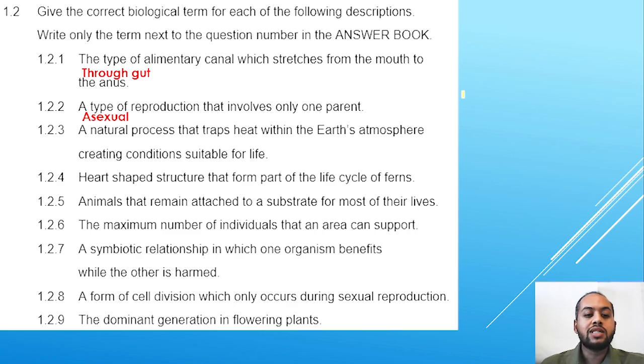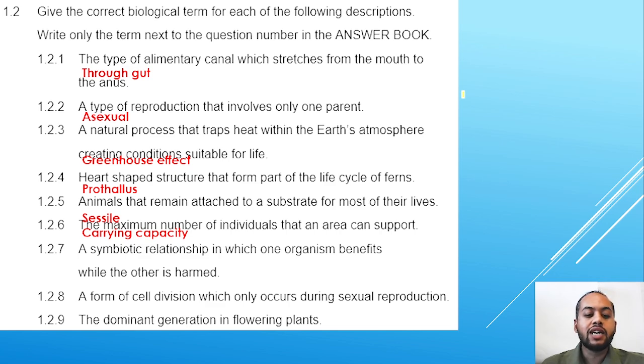A natural process that traps heat within the Earth's atmosphere, creating conditions suitable for life. That natural process is referred to as the greenhouse effect. A heart-shaped structure that forms part of the life cycle of ferns is the prothallus. Animals that remain attached to a substrate for most of their lives are sessile. The maximum number of individuals that an area can support is regarded as the area's carrying capacity, that you would have learned in population ecology.